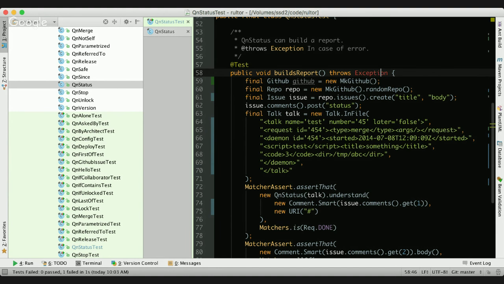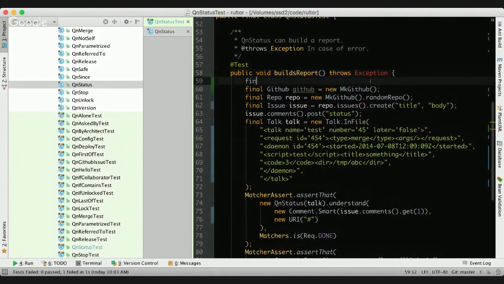So in production code, I would do it like this. This is how the production code would look. And here I would give my credentials and say this is my password. This is how the production code would look. But I'm not in production now. I'm in unit testing, so I don't do that.